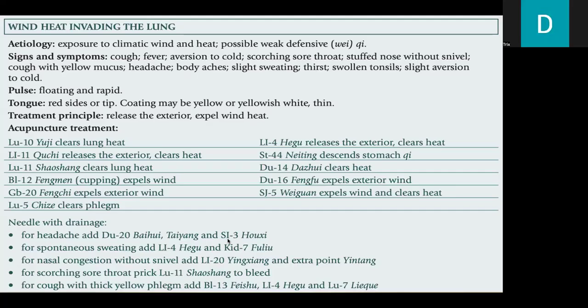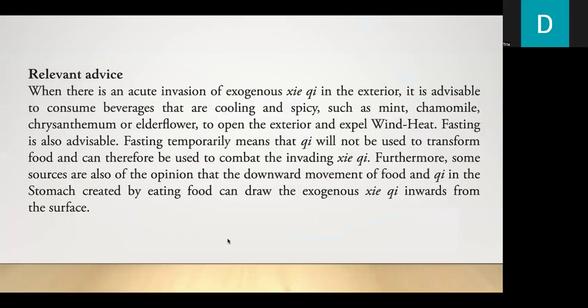It is also advisable to needle with drainage for headache, adding DU20, Tai Yang, and SI3. For spontaneous sweating, add LI4 and kidney 7. For nasal congestion without snivel, add LI20 and the extra point Yin Tang. For scorching sore throat, prick lung 11 to bleed. For cough with thick yellow phlegm, add bladder 13, LI4, and lung 7.